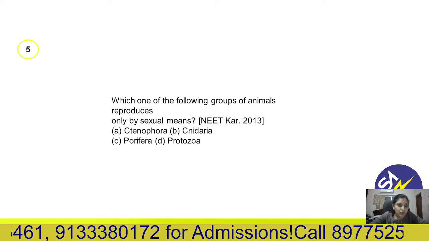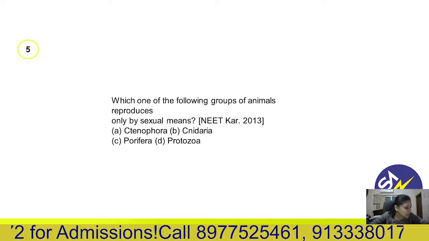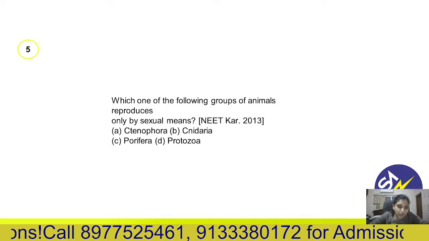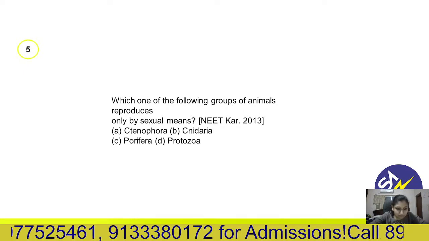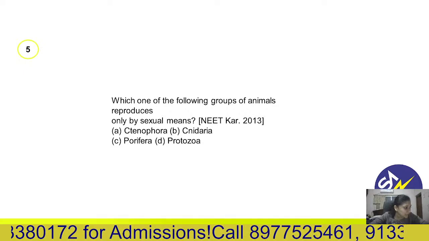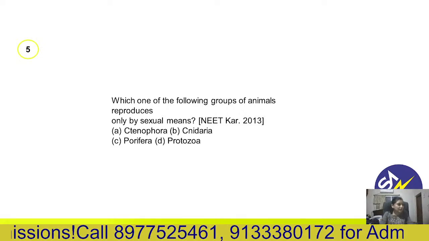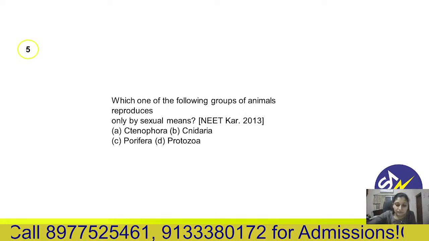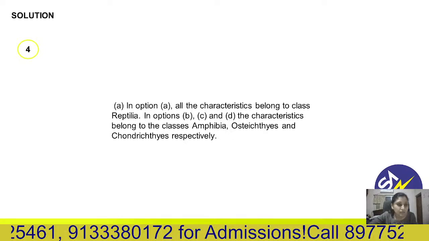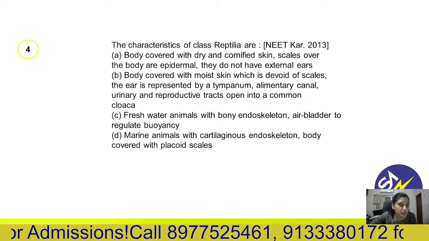Next question. Which one of the following groups of animals reproduces only by sexual means? Only sexual reproduction is visible. Protozoa, Ctenophora, Cnidaria, Porifera. Shabana, question number please. Write with the question number. Okay, 4B is not correct, Niharika. It's 4A: body covered with dry and cornified skin.